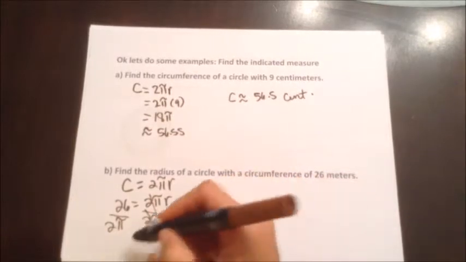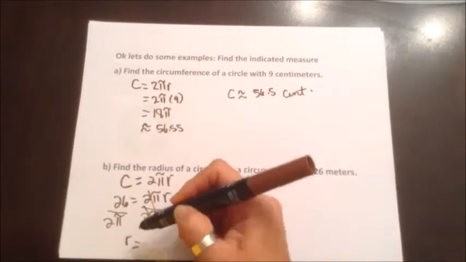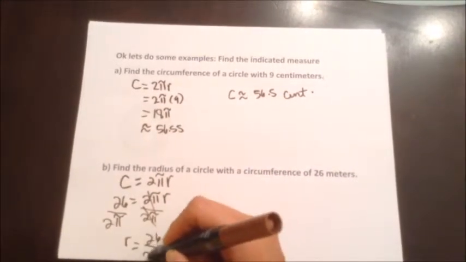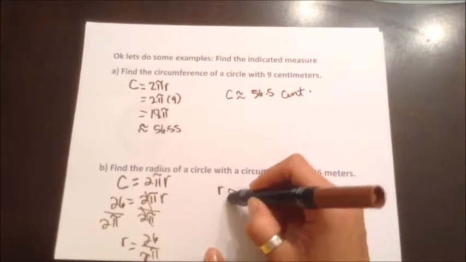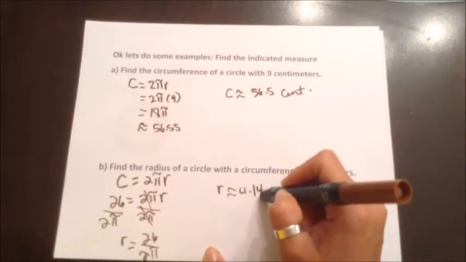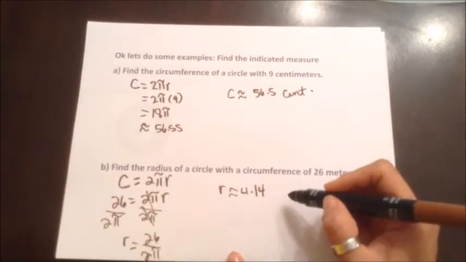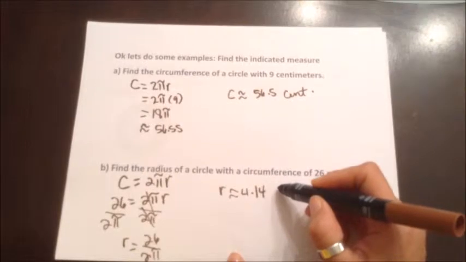So once again, you can use your calculator to figure out 26 divided by 2 pi. That is approximately 4.14. So then the radius is about 4.14 meters.